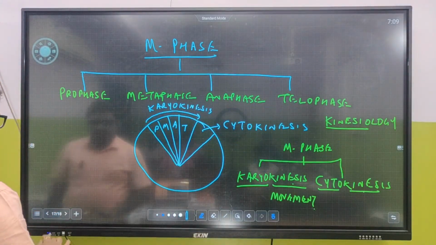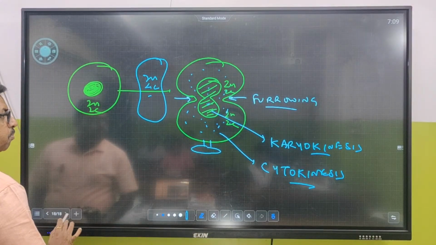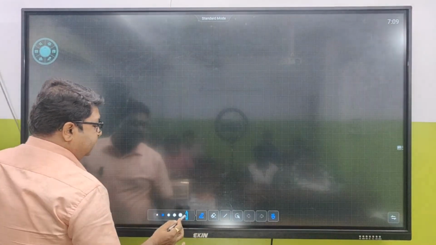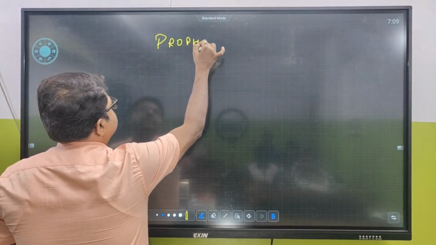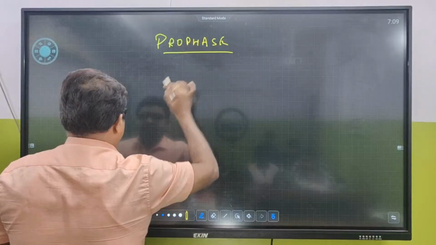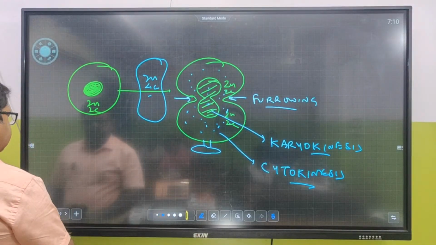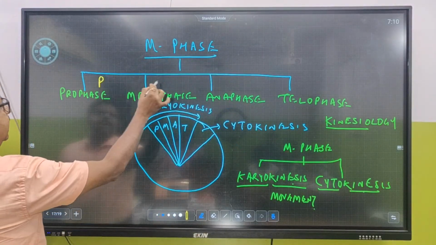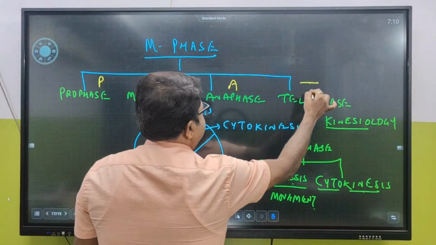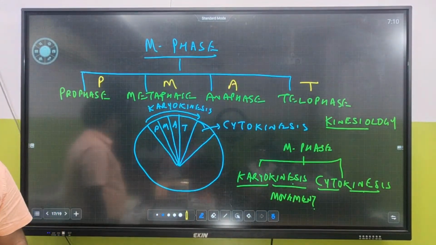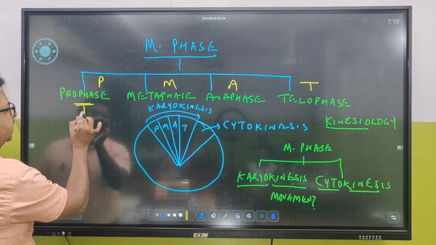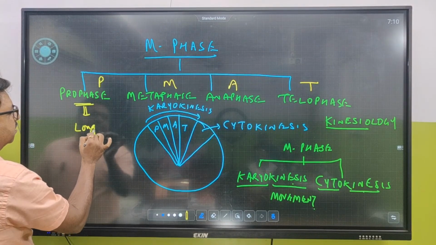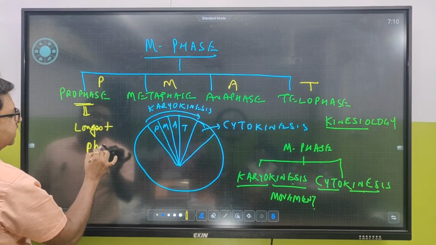Now, let's talk about the first phase called prophase. So how can we remember all these four stages? By PMAT. P-M-A-T. Fine? Now, what is prophase? Prophase is the longest phase out of these four.